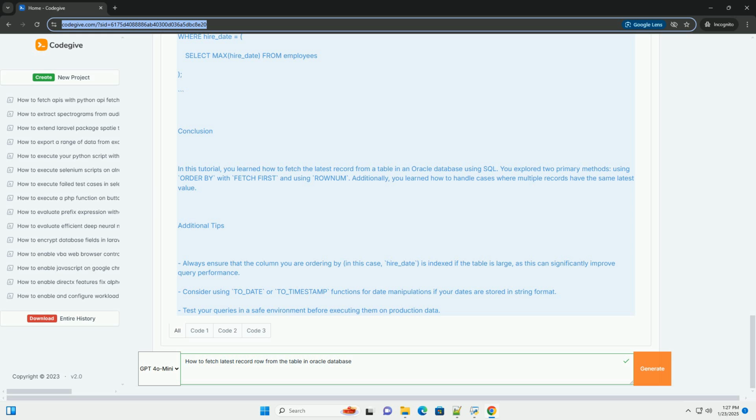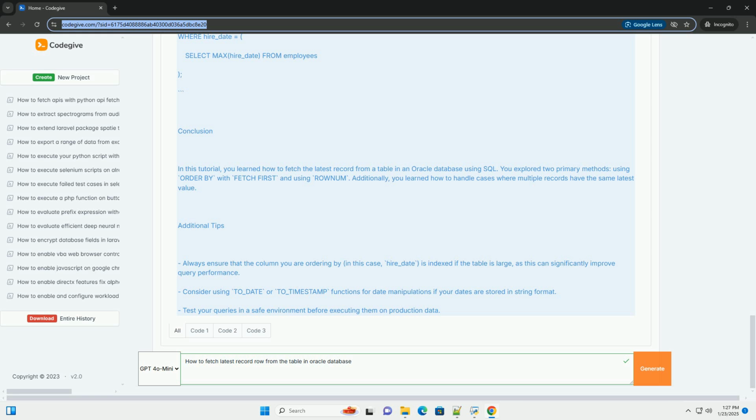Here, we will order the result set by hire_date in descending order and then fetch the first row. Method 2, using ROWNUM. In this method, you can first filter the results to get the latest row using a subquery. This approach is useful if you want to maintain compatibility with older versions of Oracle that do not support the FETCH clause.